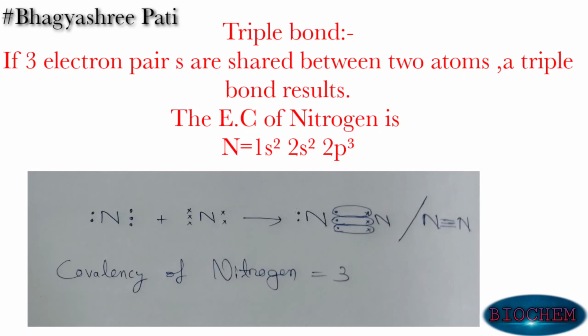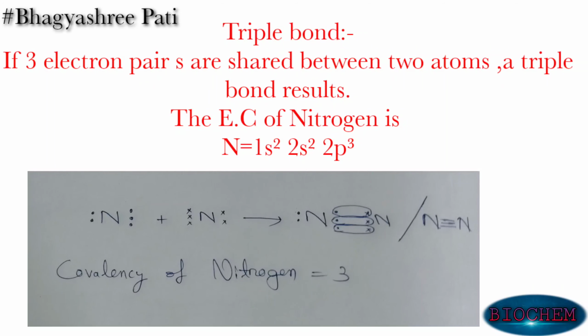Here, as 3 electrons of each nitrogen are shared, a triple bond is formed between the atoms present in the nitrogen molecule. So here we can say the covalency of nitrogen is 3. Why is the covalency of nitrogen 3? Because here one nitrogen shares its 3 valence electrons with another nitrogen atom.